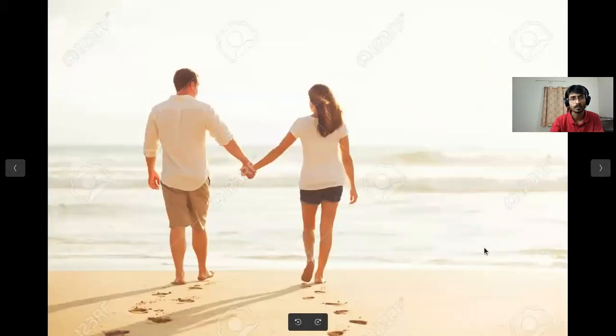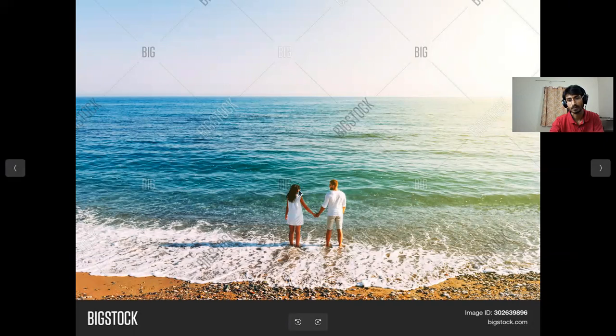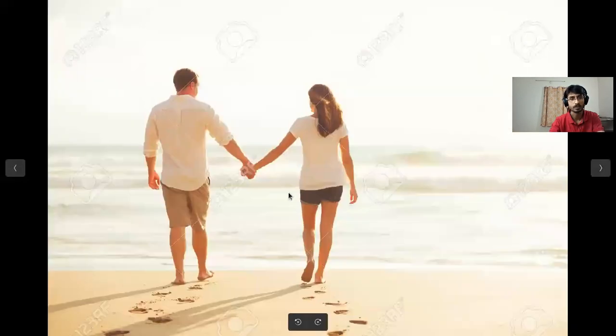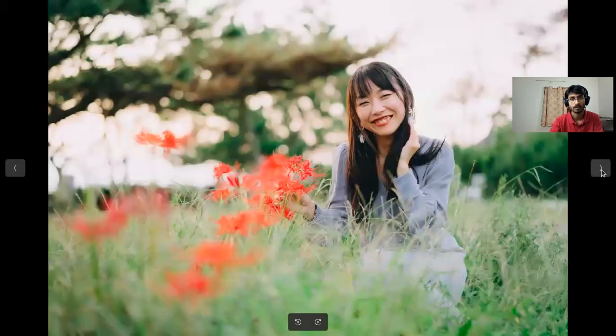What we can do is like this. Now it is much better than the earlier composition, which had lesser frame occupancy. Now this has a better frame occupancy. And this is a much better example of how your subject has to fill the entire frame.